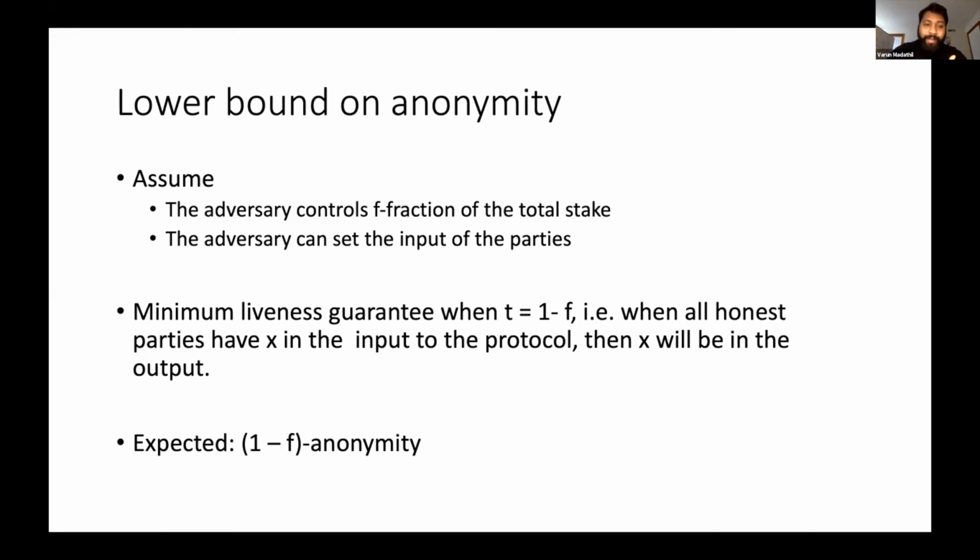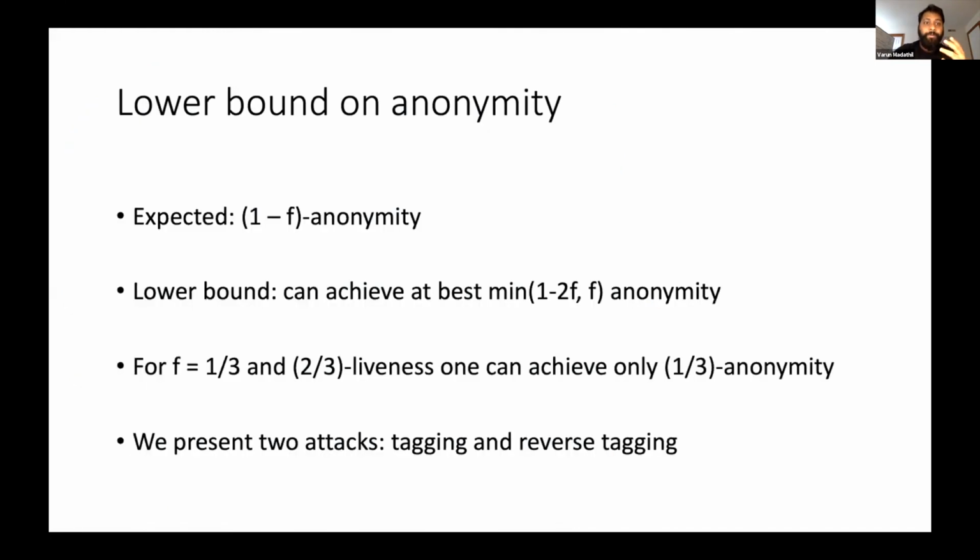Now, naturally, one would assume or expect that we are going to achieve 1 minus f anonymity, right? So that is, for any message that is sent by a participating party, we would expect that the anonymity set of this party is 1 minus f, that is, the set of all honest parties. But we show that this is not the case, and that we can achieve at best only either 1 minus 2f or f anonymity. That is, an adversary will be able to shrink the anonymity set of the parties from 1 minus f to either 1 minus 2f or f.